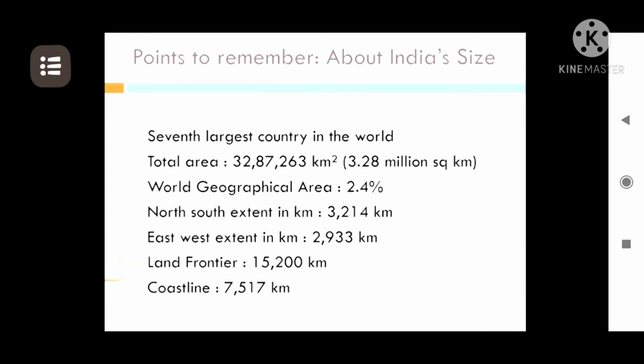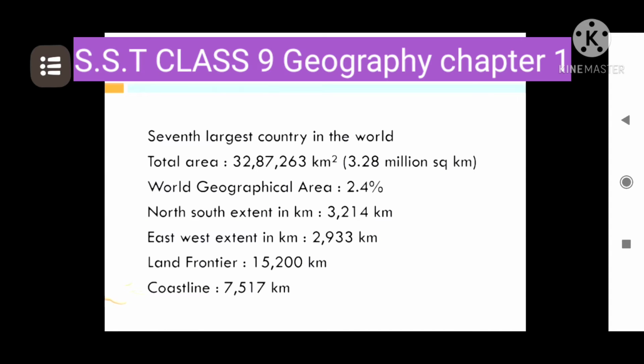The land frontier shared with the neighboring countries is 15,200 kilometers, whereas the coastline of India is 7,516.6 kilometers, which has been rounded off here and written as 7,517 kilometers.